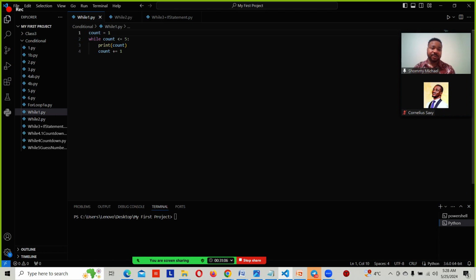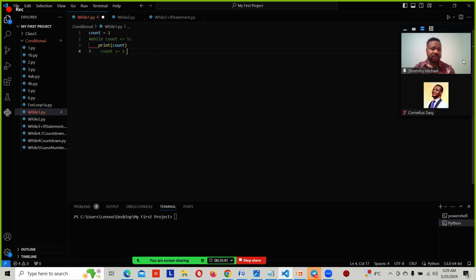Then this is our while loop right here, which we are trying to learn. We say while the count, what is the count? It is 1. Is equal to or less than 5, print count. We are printing this now. So if this statement is not there, and this is not there, what I just did was comment that out. So if I run this program, Python is going to ignore line 2 and line 4.